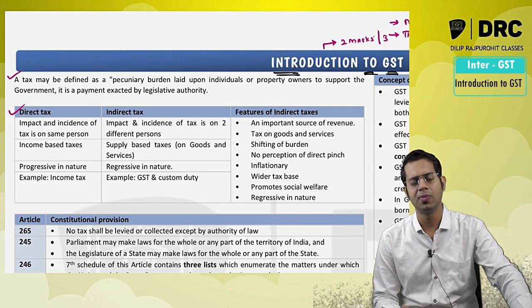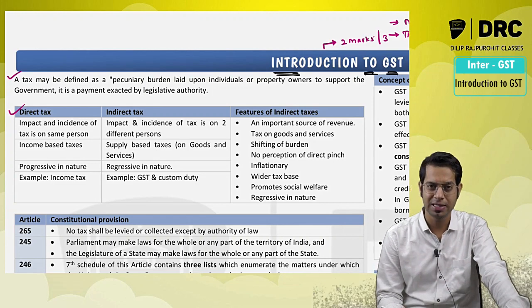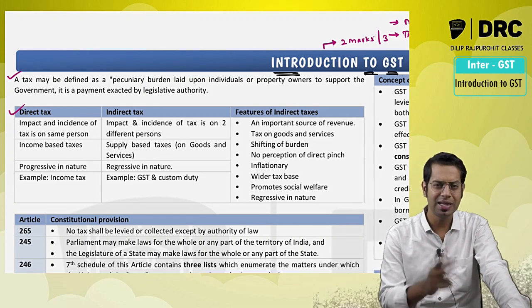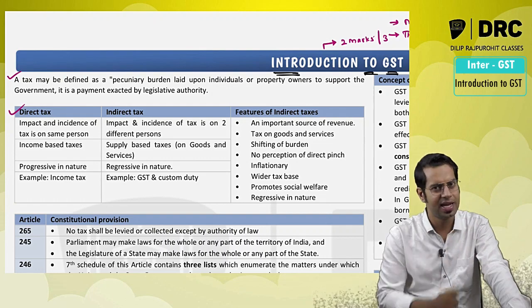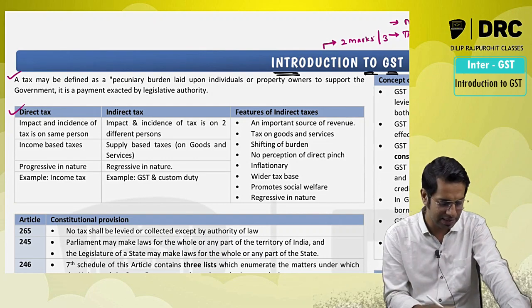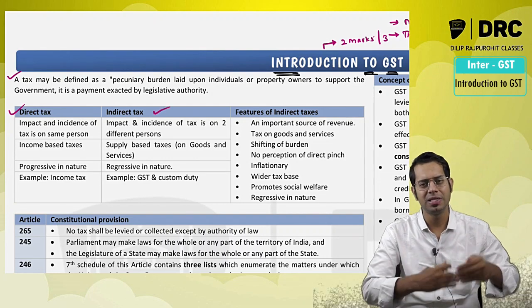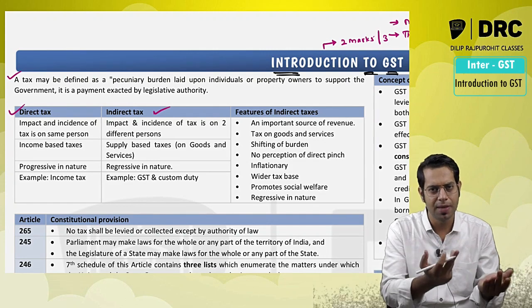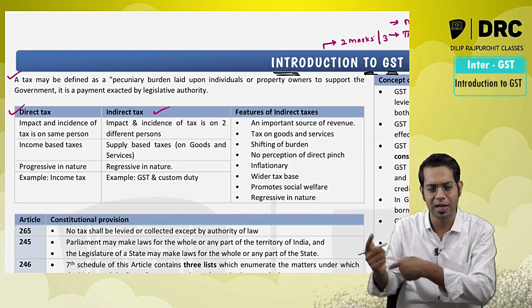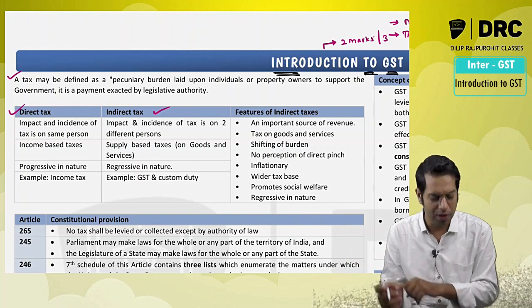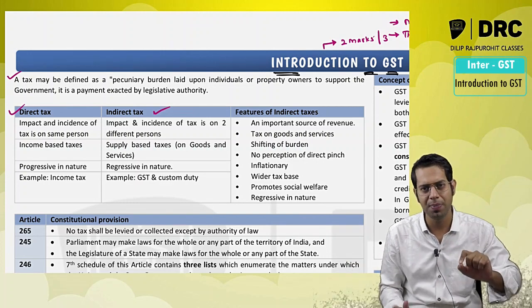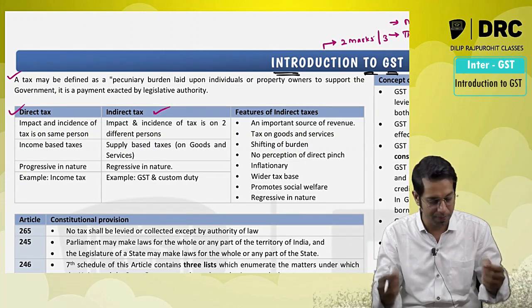Then this chapter talks about the difference between direct taxes and indirect taxes. They say that there are two types of taxes. One is called direct taxes, another one is called indirect taxes. What happens in case of direct tax? Incidence and impact are on the same person. What happens in case of indirect tax? Incidence and impact are on two different persons.